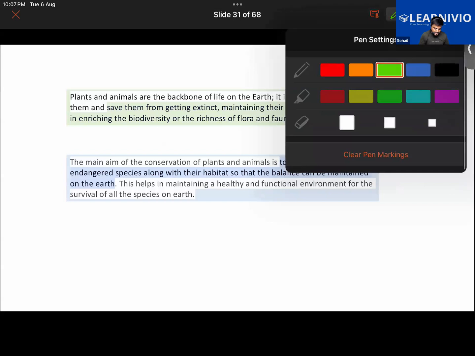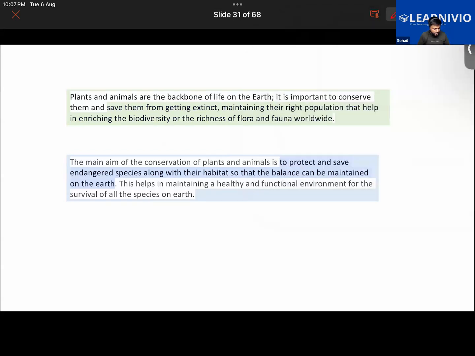I shall read the given paragraph. Plants and animals are the backbone of life on the earth. It is important to conserve them and save them from getting extinct, maintaining their right population that helps in enriching the biodiversity and the richness of flora and fauna worldwide.